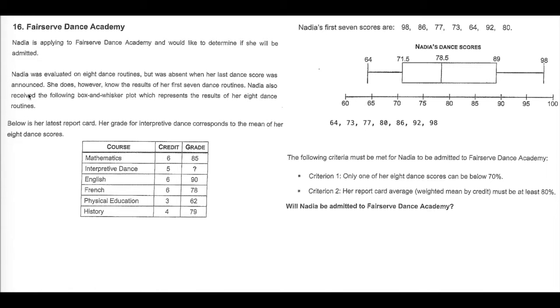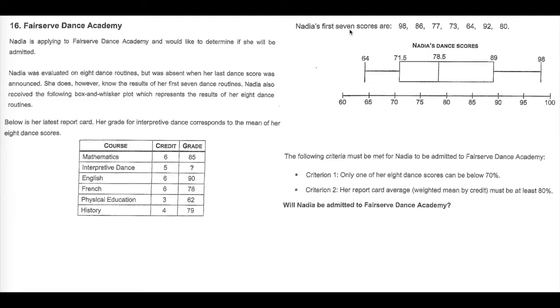Nadia also received the following box and whisker plot right over here, which represents the results of her 8 dance routines. These are Nadia's first 7 dance scores, and they're not in order, and we need to put them in order. 64 comes first, and so on. So 64, then 73, 77, 80, 86, 92, 98. So this is then in order. We have 7, and we know that she has 8 dance scores, so we're missing 1.